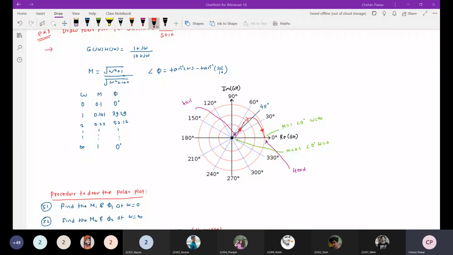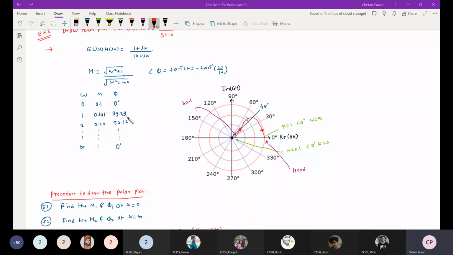So we have varied the omega from 0 to infinity, calculated the magnitude and calculated the phase. At omega is equal to 0, magnitude is 0.1, angle is 0 degree. So this point is 0.1, where this axis is the 0 degree axis, right? When omega is equal to 1, magnitude is 0.141 and angle is 39.29.